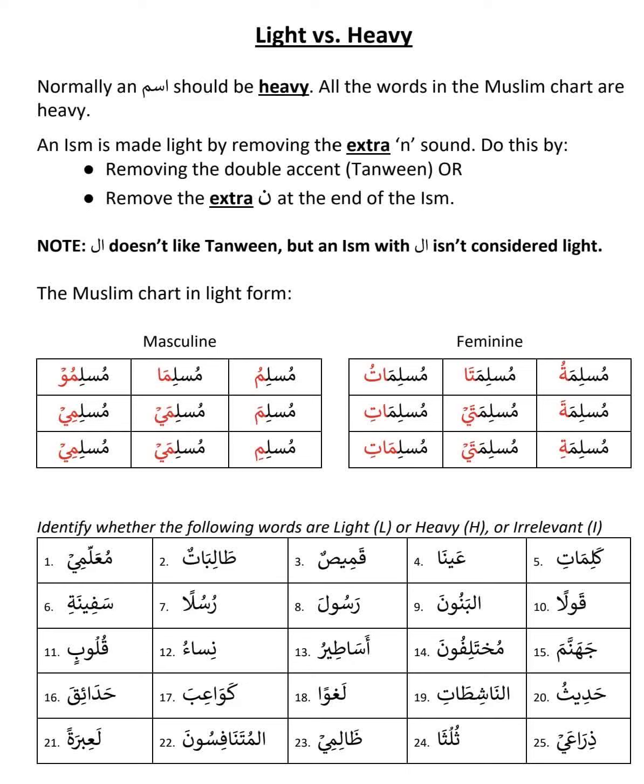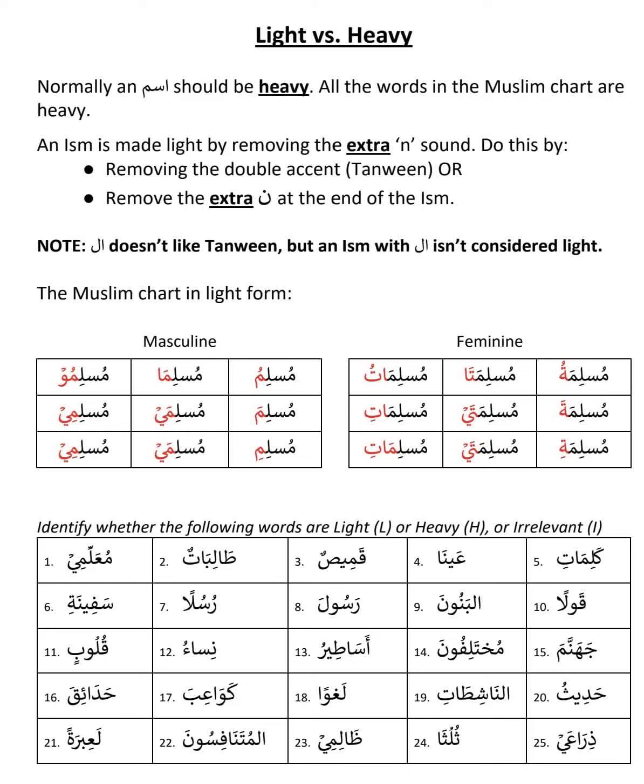Now we are going to learn a new concept called light versus heavy. I already alluded to this in lesson number 3, when we learned Muslimun, which has double pesh, or what we call lamatain. I also said Muslimun is Rafa and Muslimu is also Rafa, and that in lesson 4 I will explain the difference. Now, this concept is very simple.